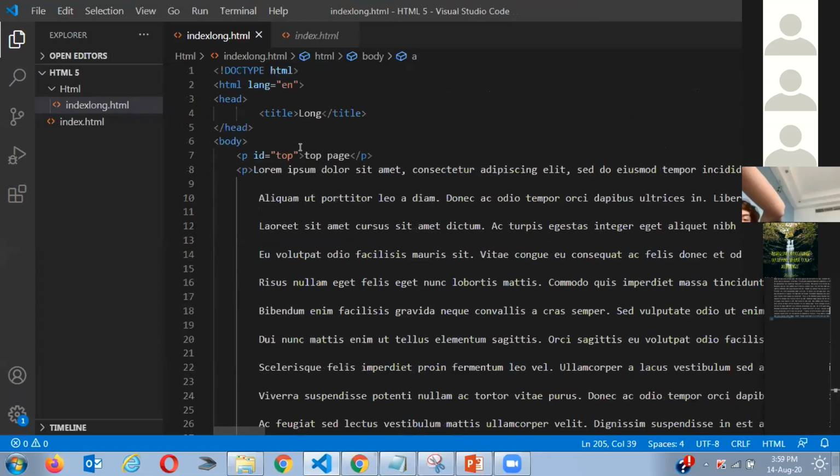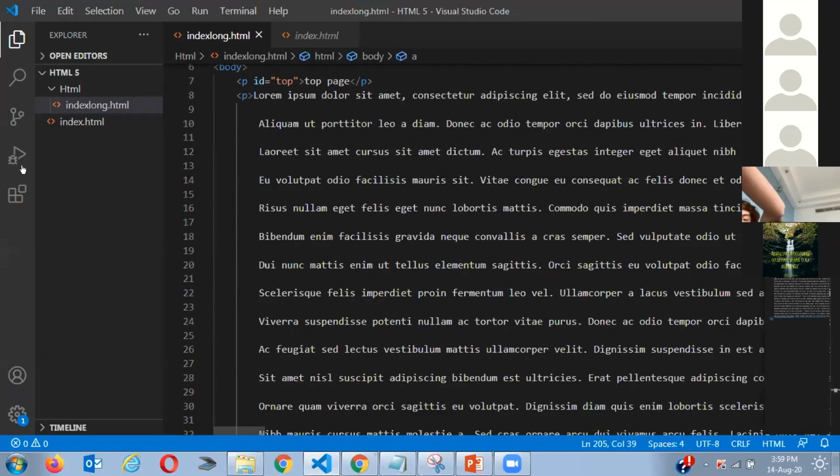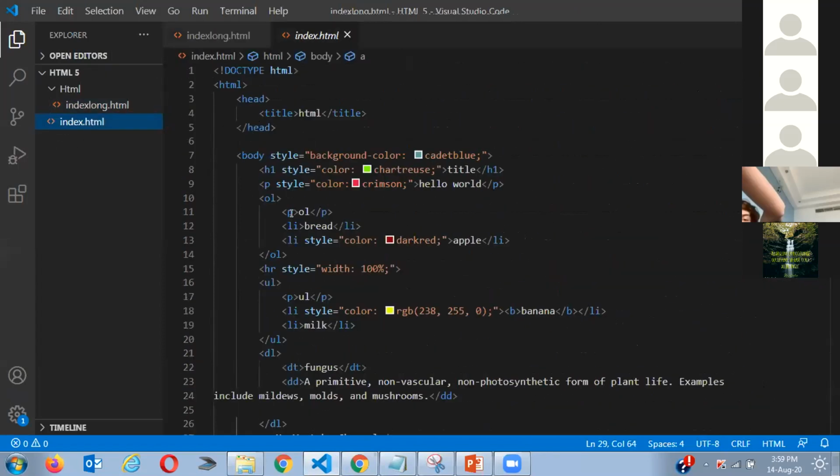Until now, we were using style as a normal word. We were just adding it, telling the body, hey body, I just want to style over here. But now what we're trying to do is make a full tag of style.